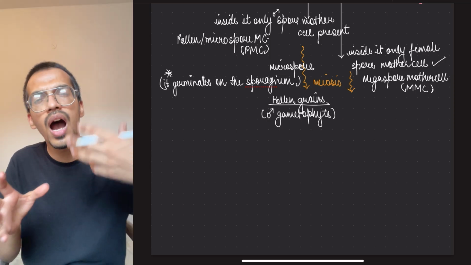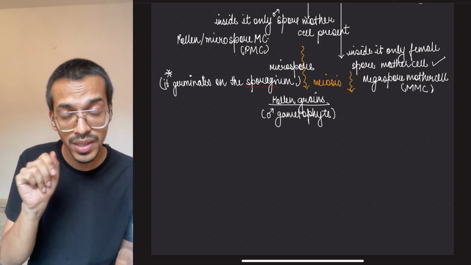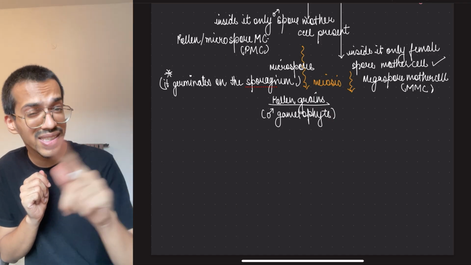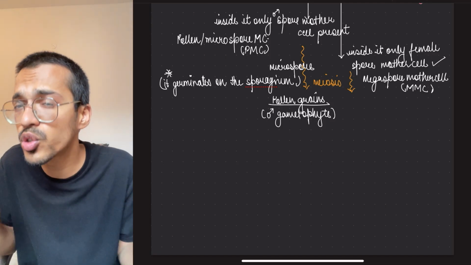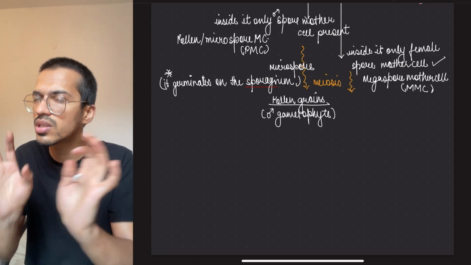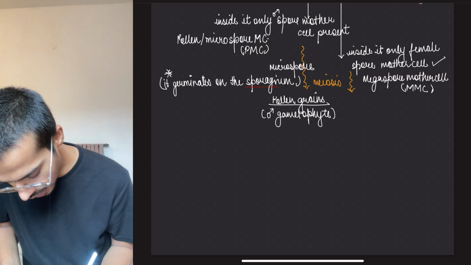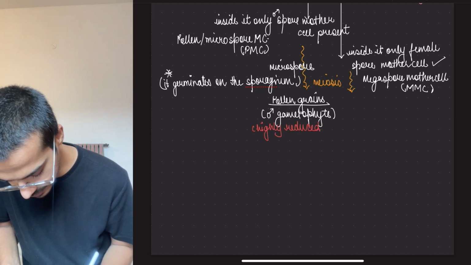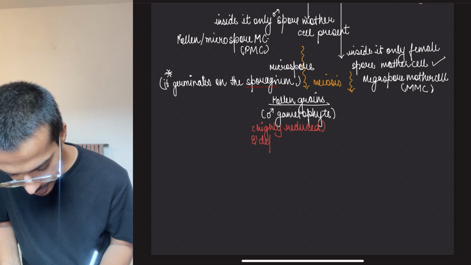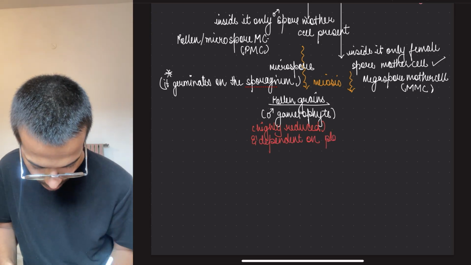Now this gametophyte is important for how many cells it contains. In case of Cycas, it is a 5-cell gametophyte. In case of Pinus, it is a 6-cell gametophyte. If you want to remember this fact, you can. Either way, it is a highly reduced gametophyte with not many cells present. This gametophyte is highly reduced and dependent on the sporophyte.